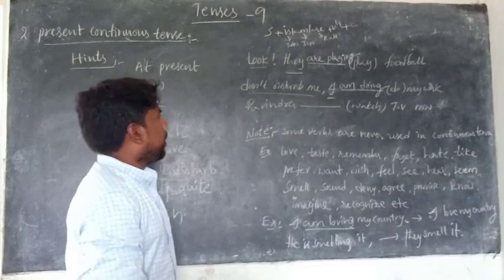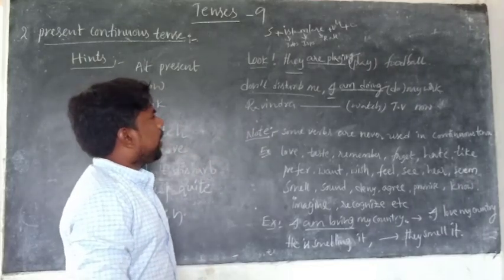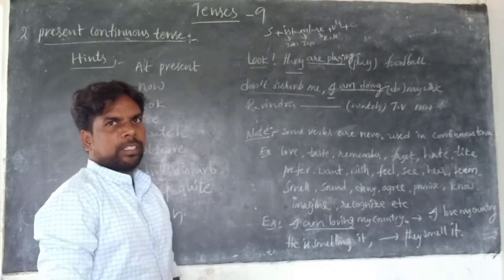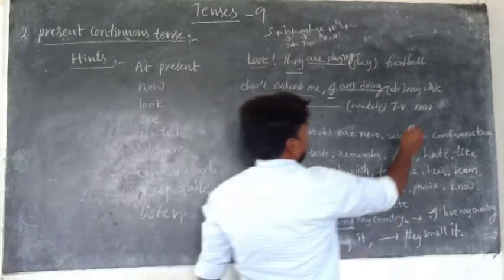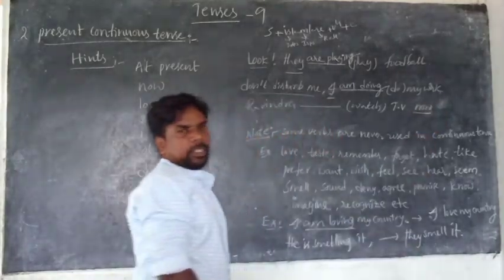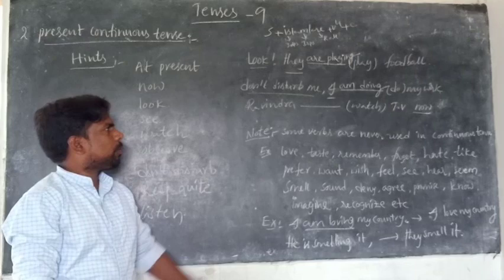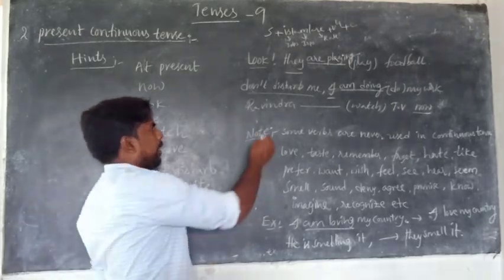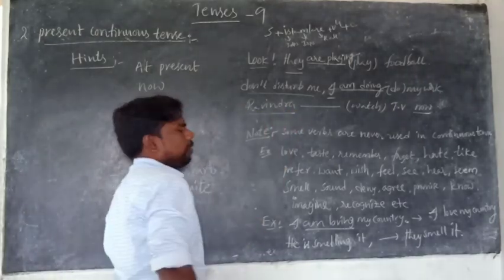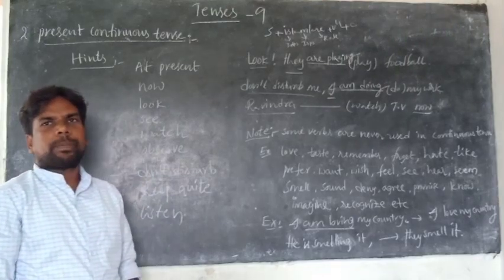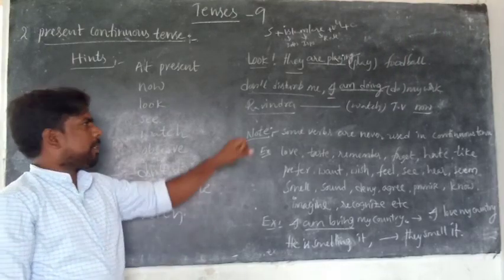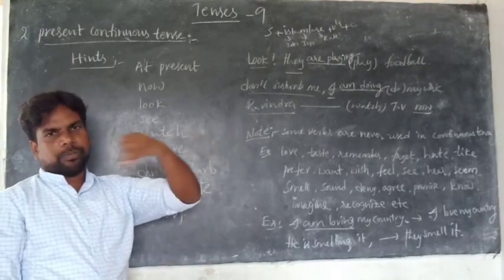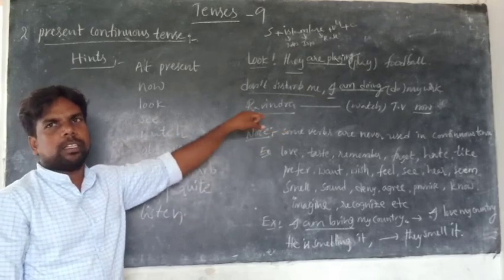Next one: Ravindra dash watch TV now. What is the hint? Now is the hint. So it is a present continuous. Make a question to our subject, Ravindra. What is the person? There is no I, no we, no you, so it is called the third person.